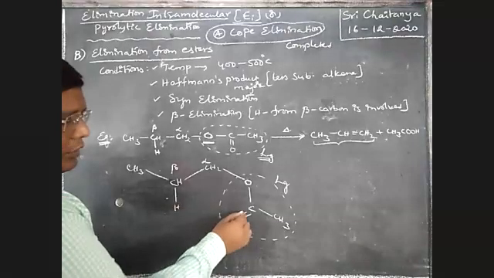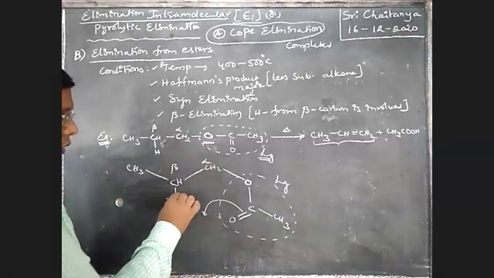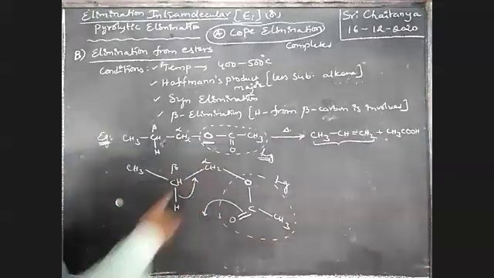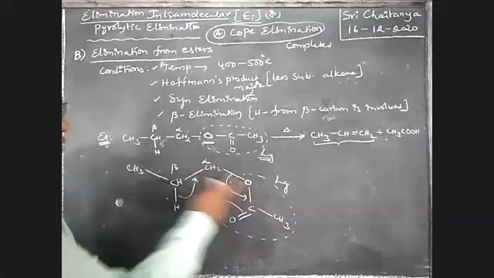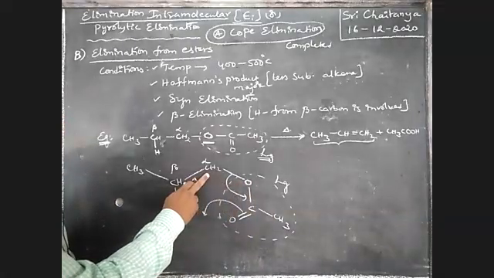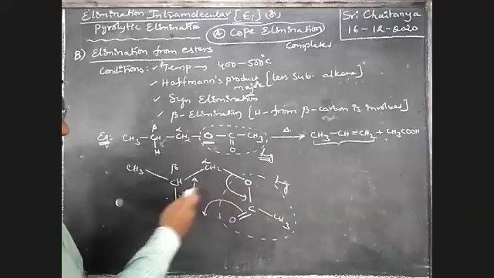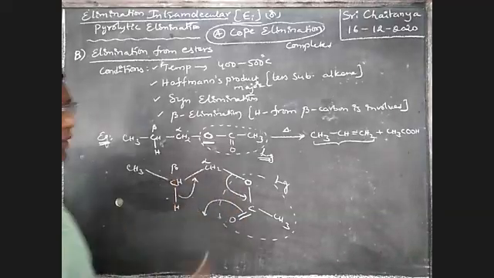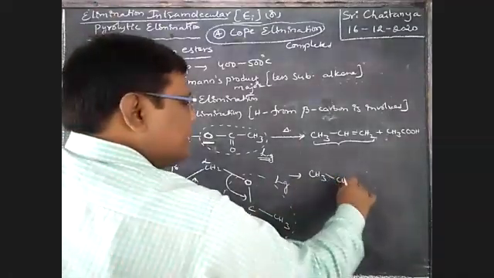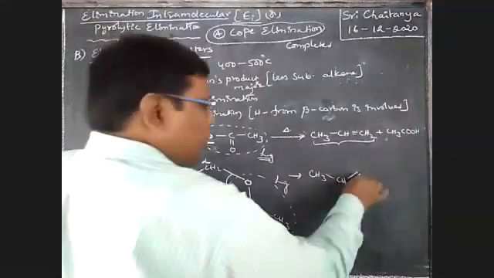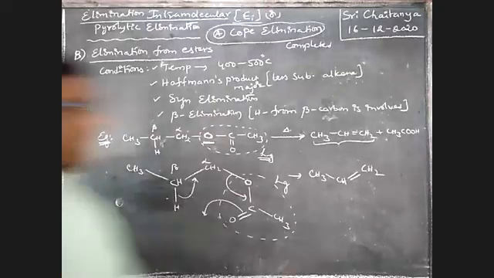Now, this pi bond migrates here. A bond is formed between oxygen and hydrogen, and this sigma bond migrates here. A double bond is formed between carbon and carbon. Next, this bond migrates here, that means a bond is going to break between carbon and oxygen. So finally we will get CH3-CH=CH2. This is our alkene, plus